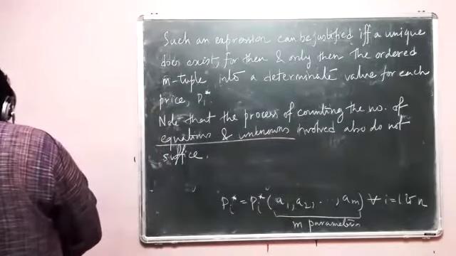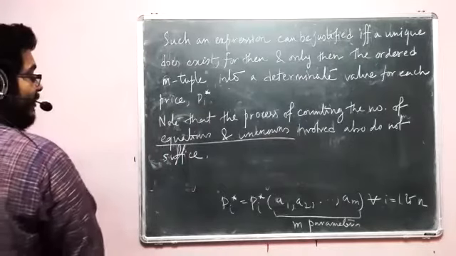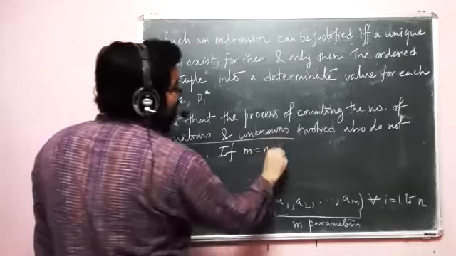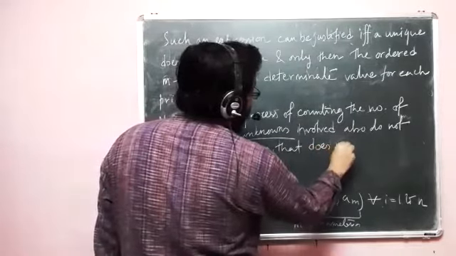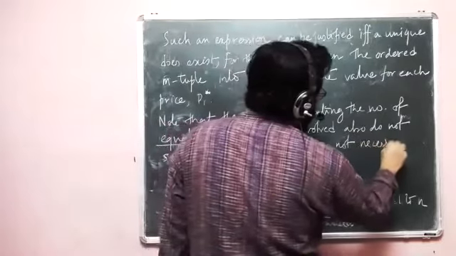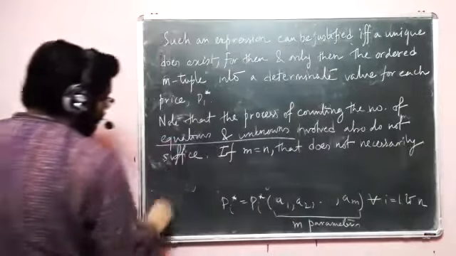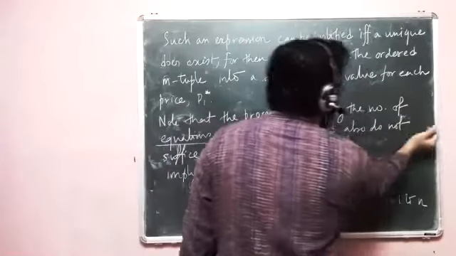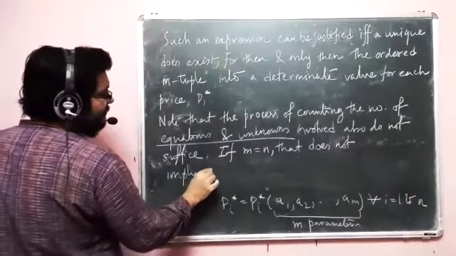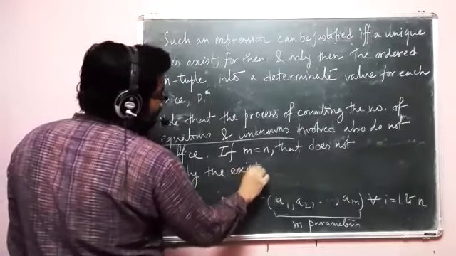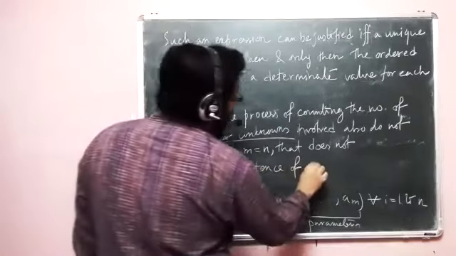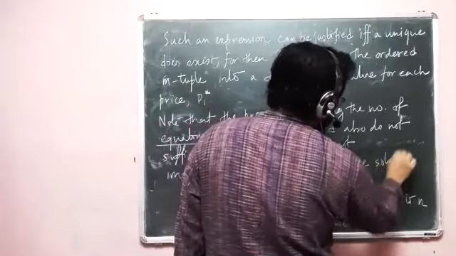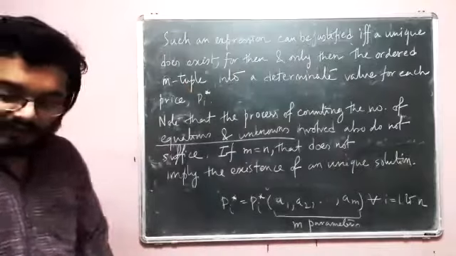The method basically is different. So let us explicitly write that if m equals n, that does not necessarily imply, simply does not imply, the existence of an unique solution. Okay.